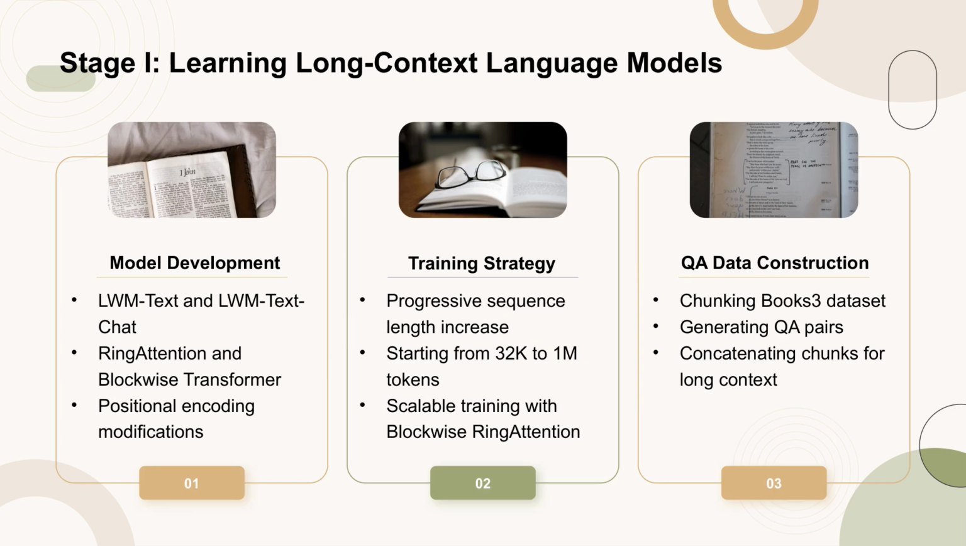In this stage, the authors develop 2 long context language models, LWM Text and LWM Text Chat. These models are trained using RingAttention and Blockwise Transformer, with modifications to positional encoding to handle longer sequences. The training process involves progressively increasing the sequence length, starting from 32K tokens and ending at 1M tokens. This approach allows the model to learn shorter-range dependencies before tackling longer sequences, thereby saving computational resources.